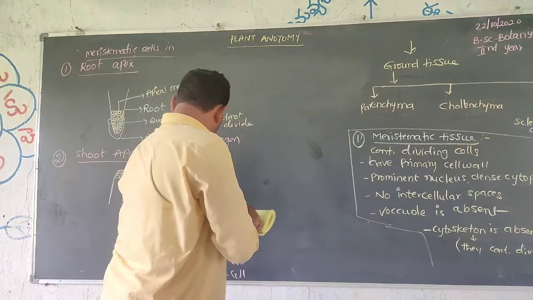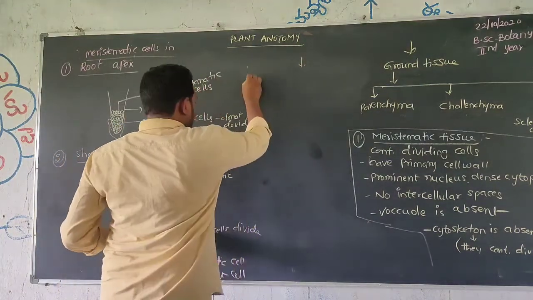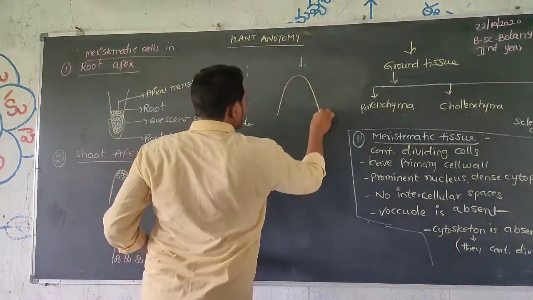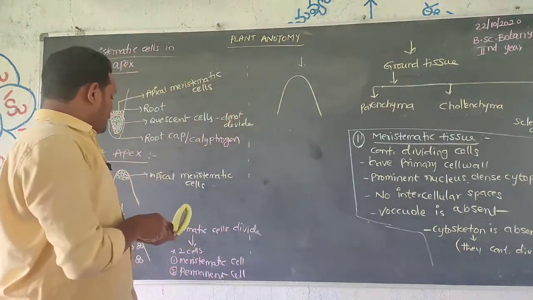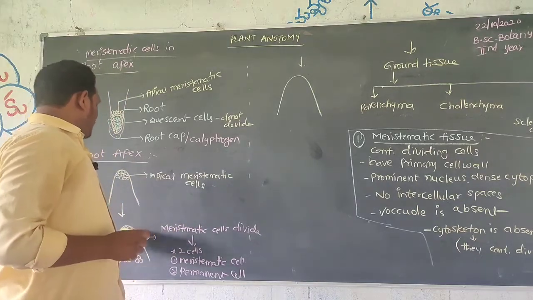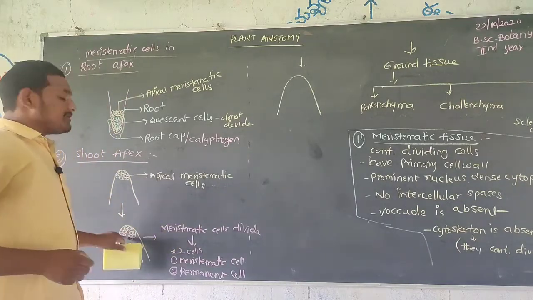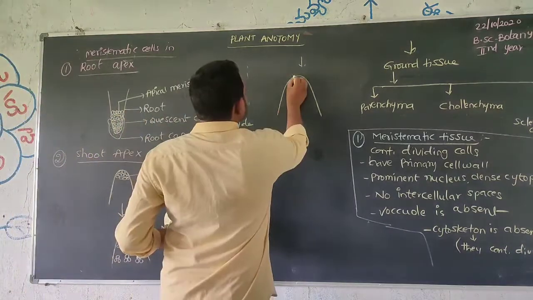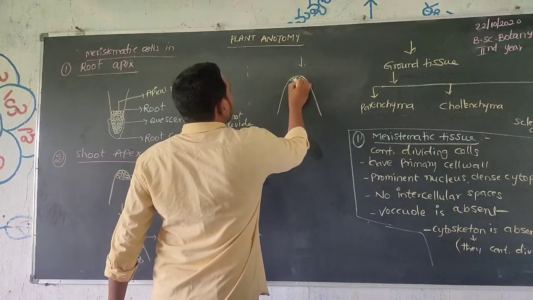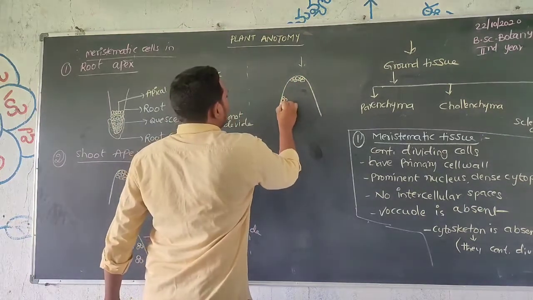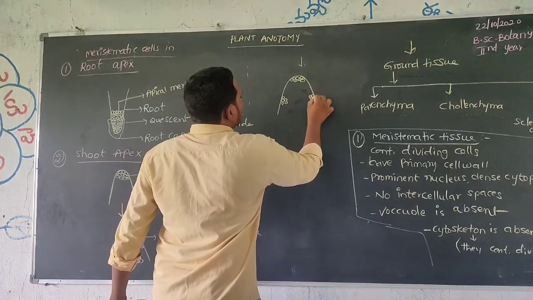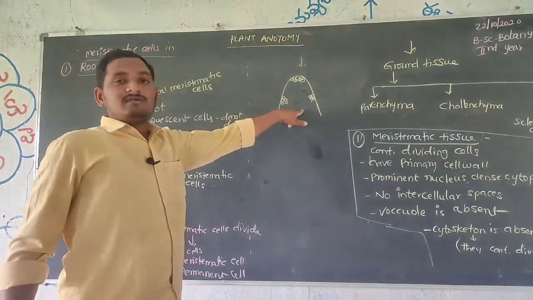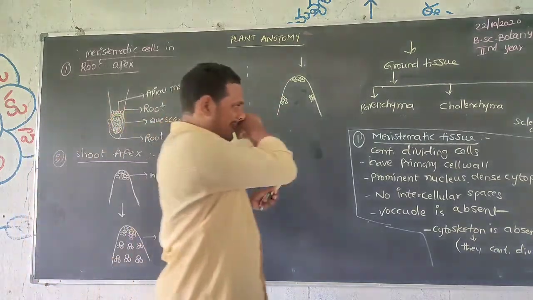In the next situation, this is the shoot apex. What will happen? These apical meristematic cells generally move to different sides. So these are the apical meristematic cells, and here also they can move here and here. Dividing apical meristematic cells move to different sides.